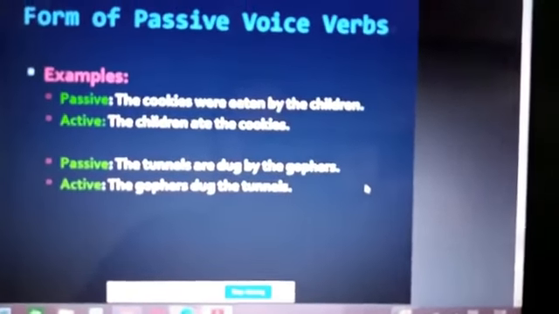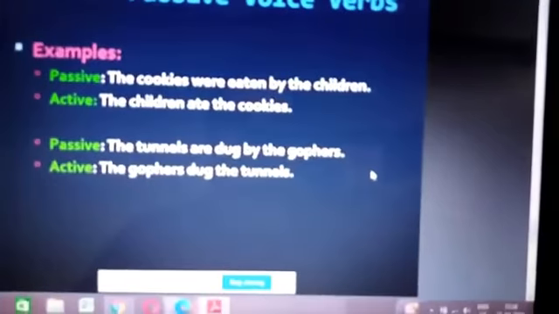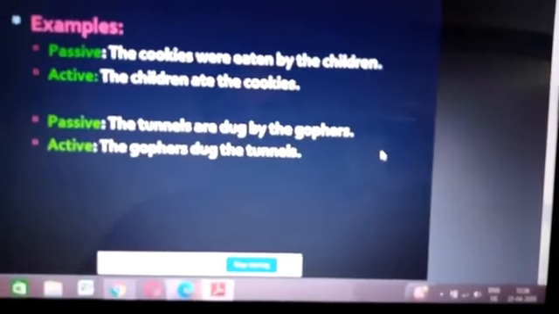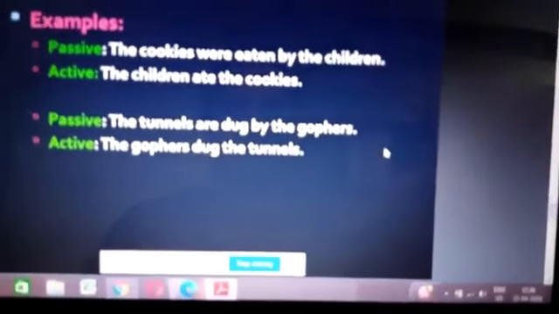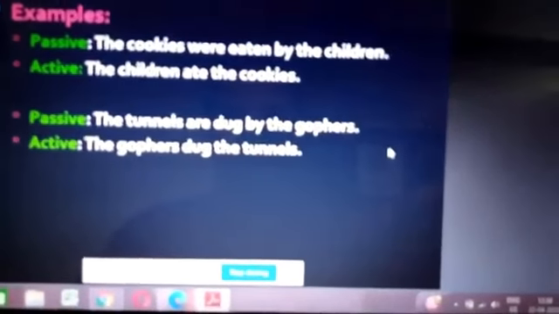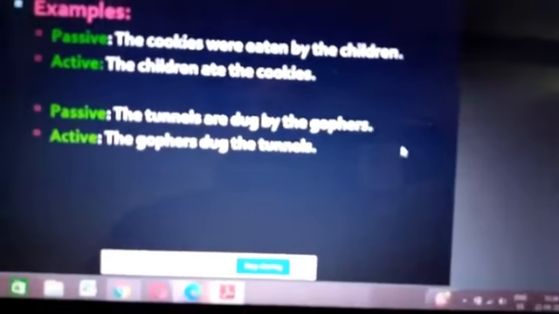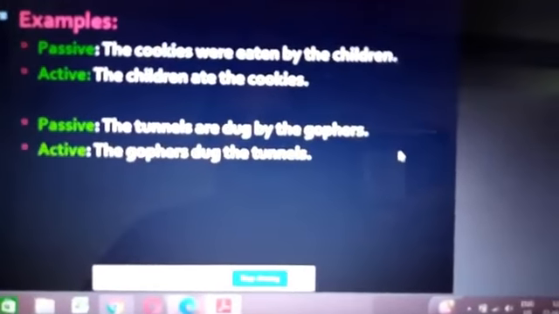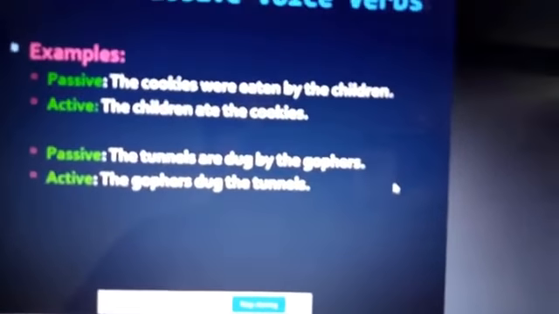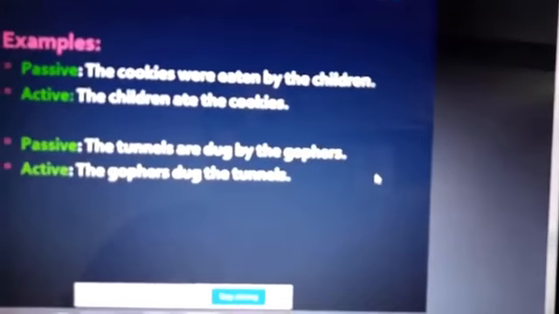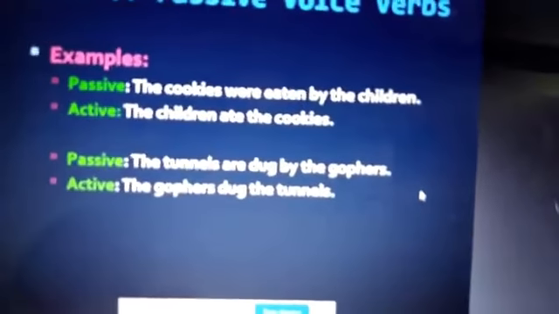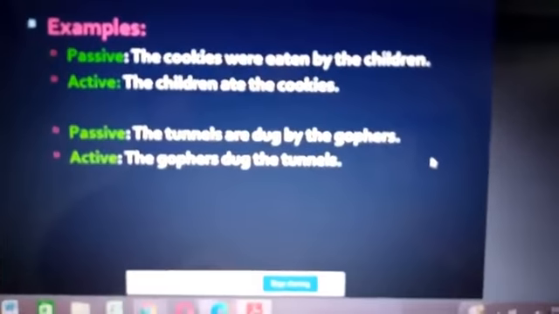Form of passive voice verbs. Example, passive: The cookies were eaten by the children. Active: The children ate the cookies. So ate has become were eaten, be form plus past participle. So what's the formula you can say? Subject plus be form plus past participle plus complement. The subject of the passive is the cookies. Be form is were. Past participle is eaten. By the children is the remaining part, that is the complement.